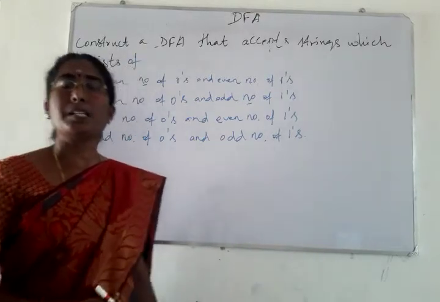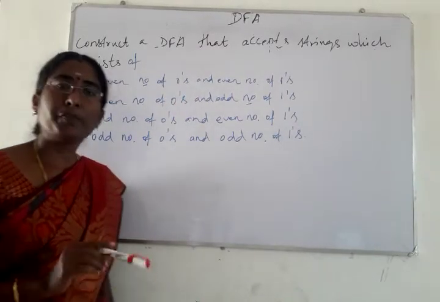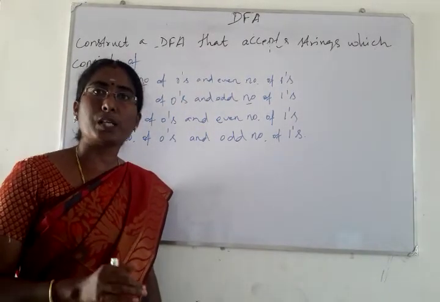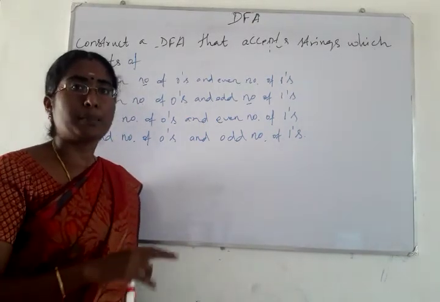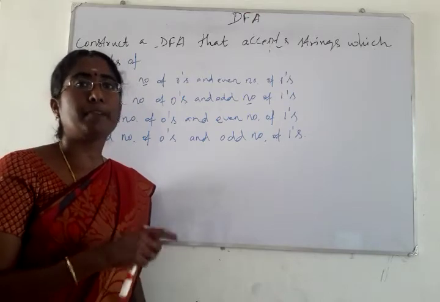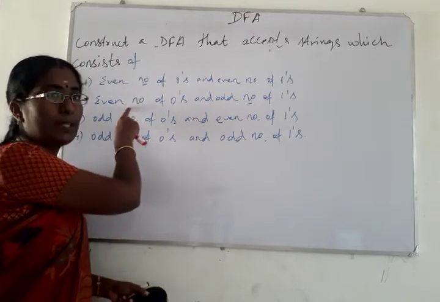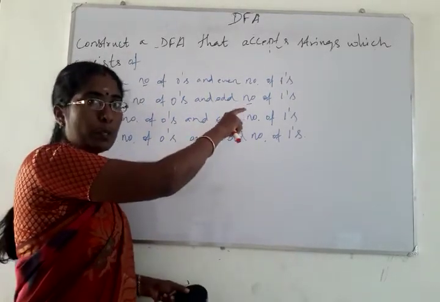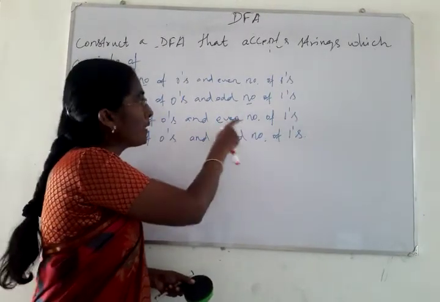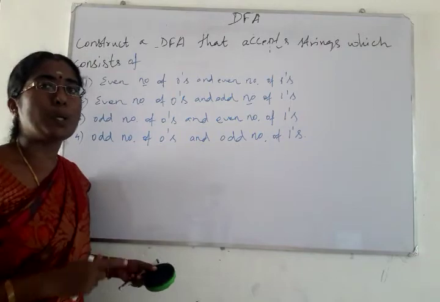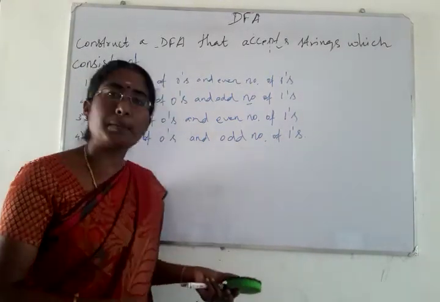What does the first condition mean? It accepts an even number of zeros and an even number of ones. If the string has an even number of zeros and an even number of ones, it should be accepted by the DFA we are going to construct. Likewise, it has to accept strings with an even number of ones and an odd number of zeros, strings with an odd number of ones and an even number of zeros, and strings where both the zeros and ones are odd in number. These four types of strings have to be accepted by the DFA.